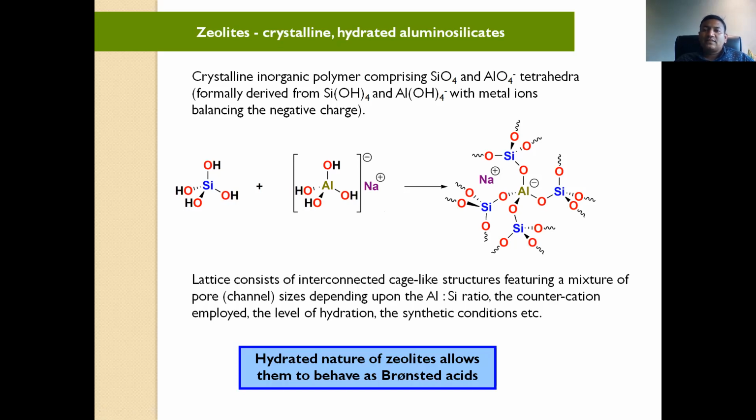I will revise something about heterogeneous catalysis, and I have given here some very nice examples which we have used for our research purpose also, and which are very important for industrial purposes. These catalysts are there. So we will see the remaining part in the next lecture.